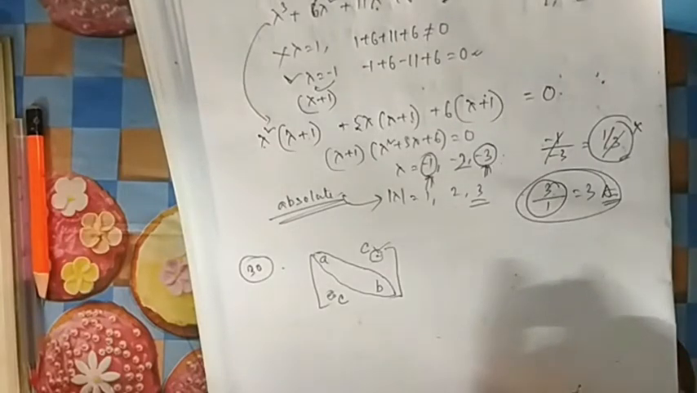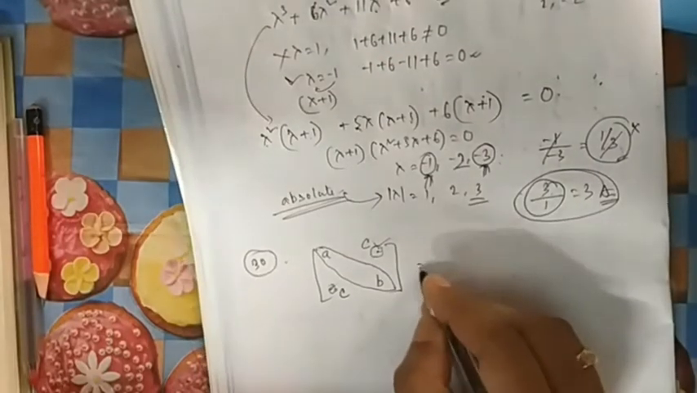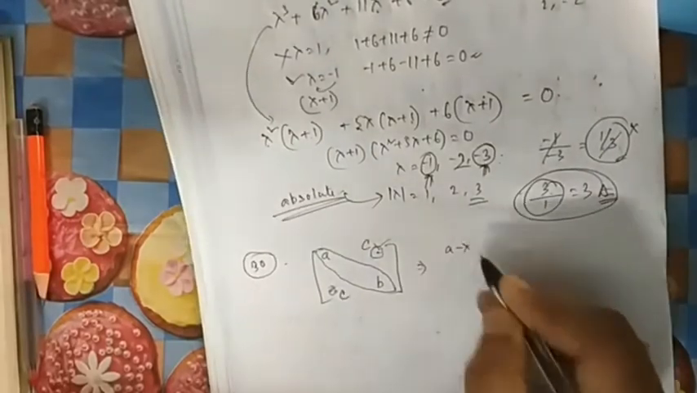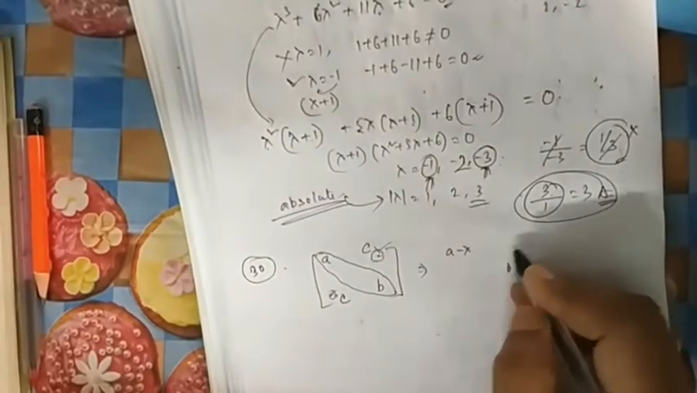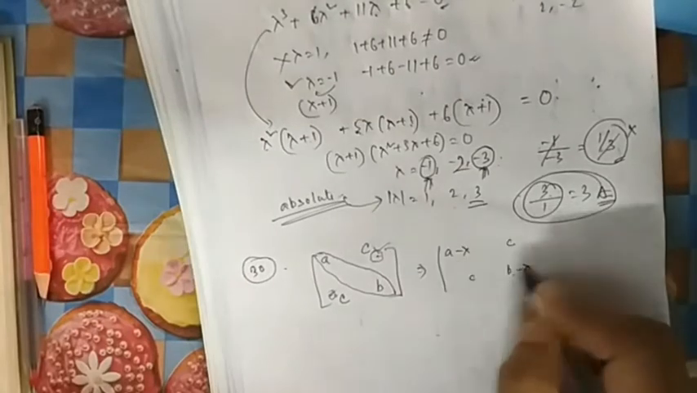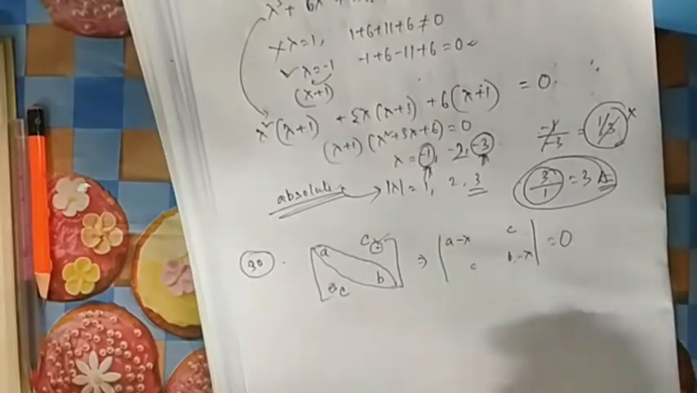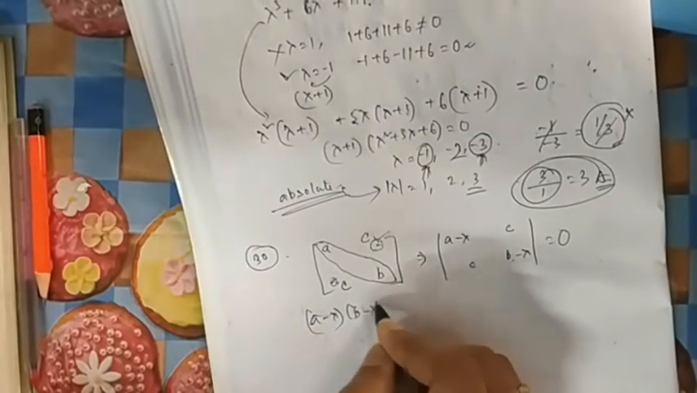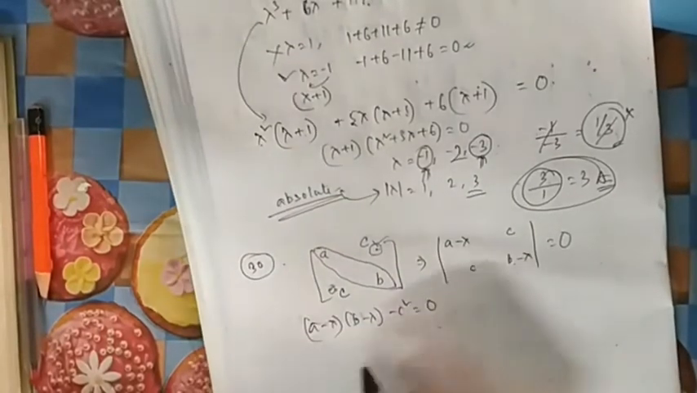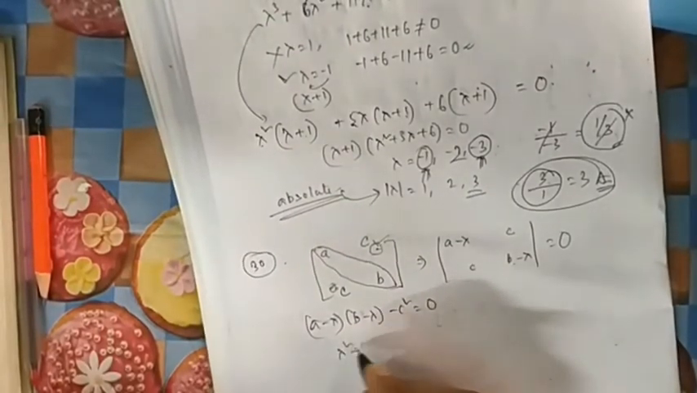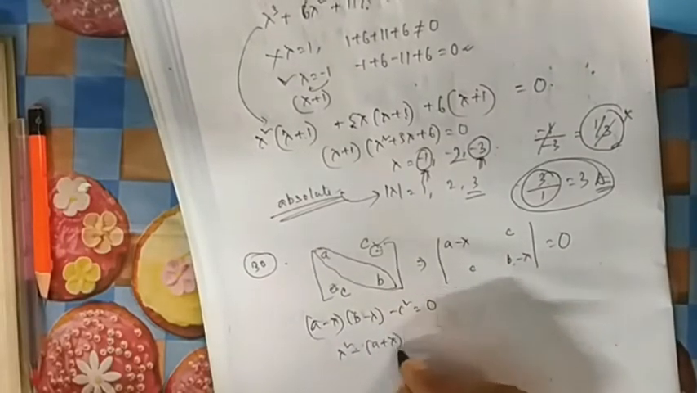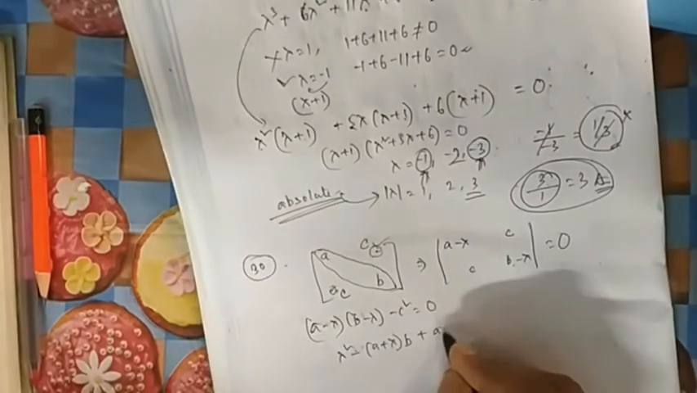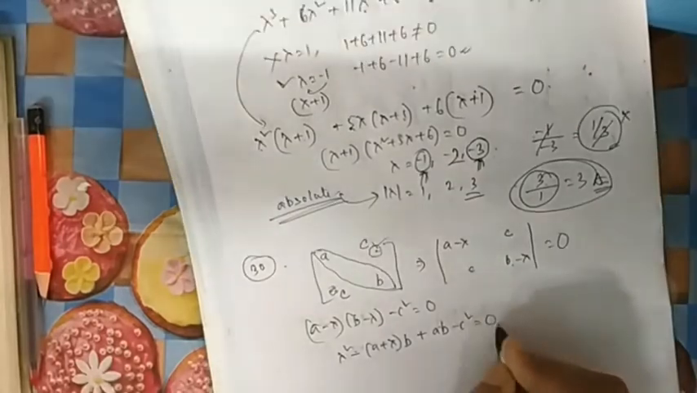Now they are asking about the eigenvalues of this one, to say something about their eigenvalues. So for the eigenvalues, what will you do? You will deduct lambda from the diagonal elements. Then you will take the product. So (A minus lambda)(B minus lambda) minus C square equal to 0. If you do it, it will be lambda square minus (A plus B) lambda plus AB minus C square.